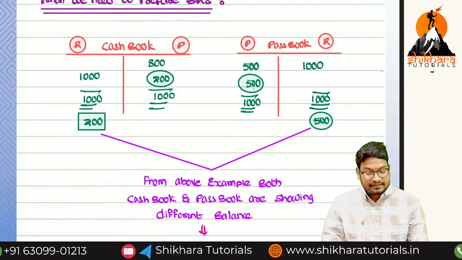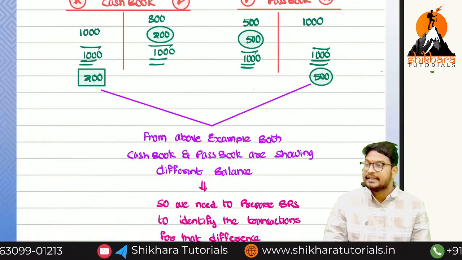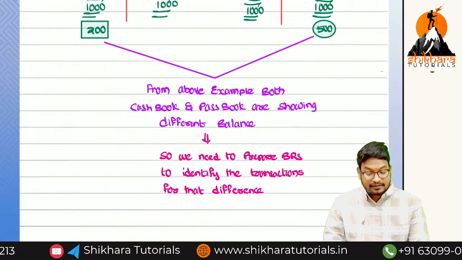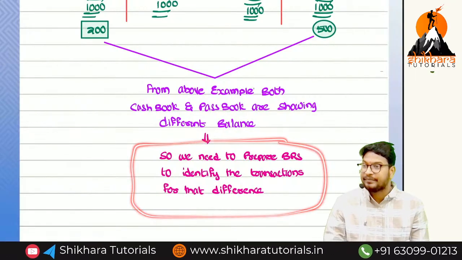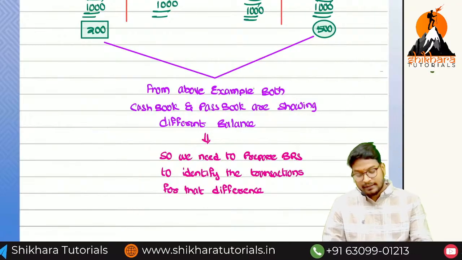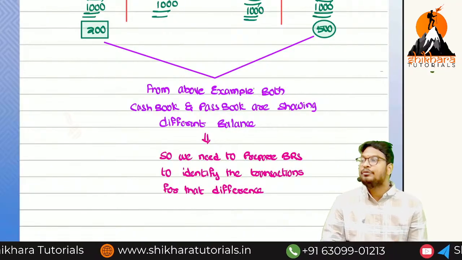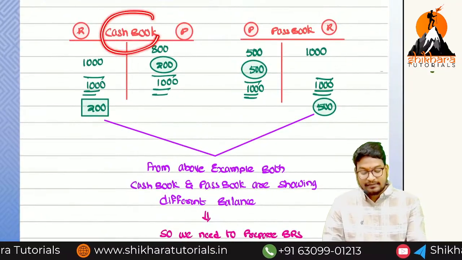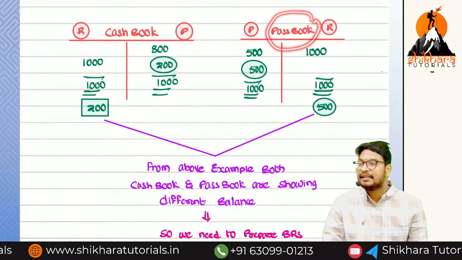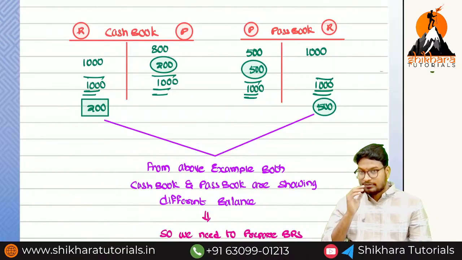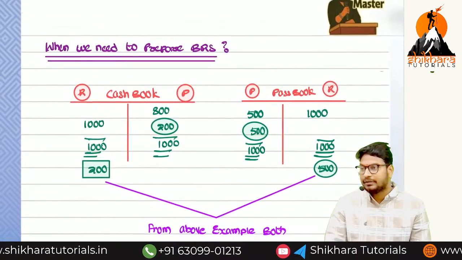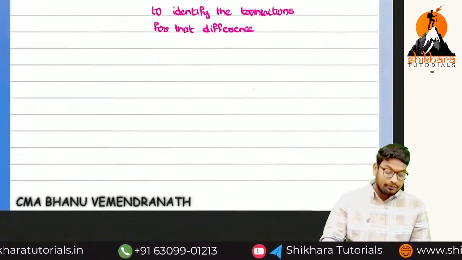We put them side by side, and we get different balances. We need to identify the transactions for which we are getting the difference. But in the examination, for bookish knowledge purposes, they will give the transactions. If they give the cash book balance, we need to identify the passbook balance. If they give the passbook balance, we need to identify the cash book balance. That is the process we have to do. Is there any doubt up to here?